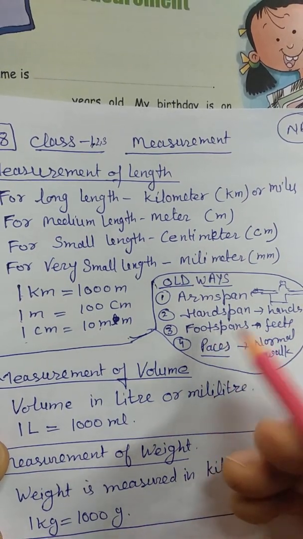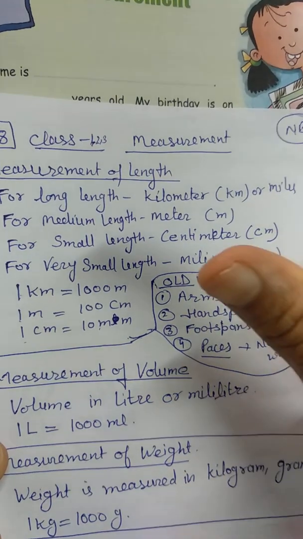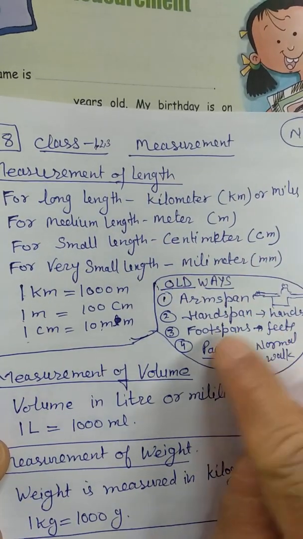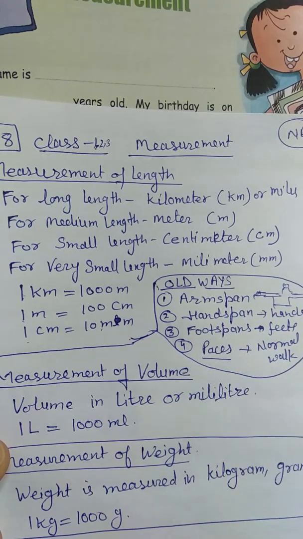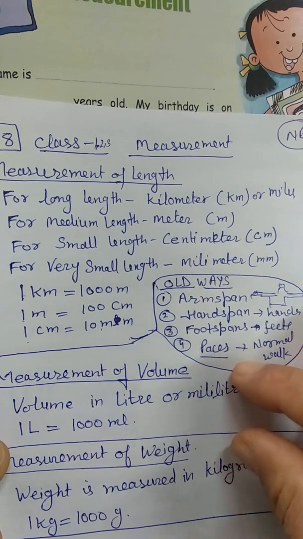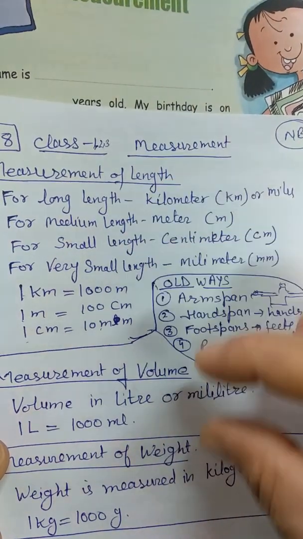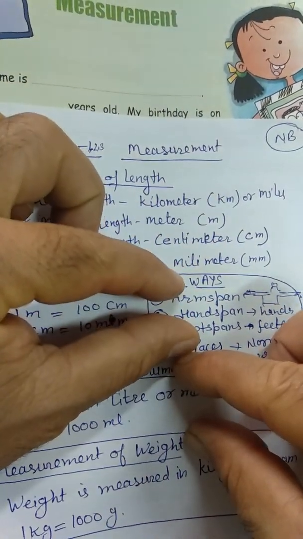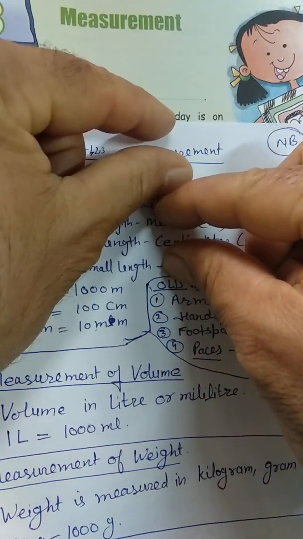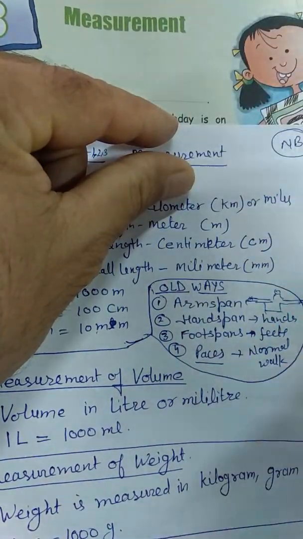And if you want to use foot span to measure the breadth, put 1 foot, then the second foot, then the third foot, continuously, foot after foot, and then count how many there are.